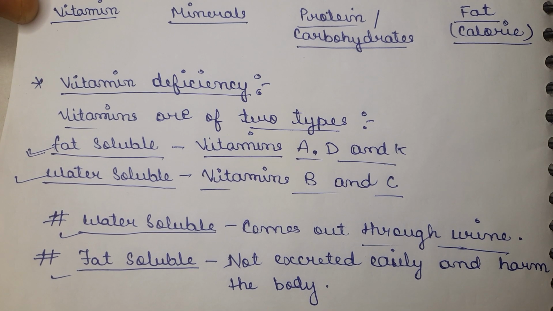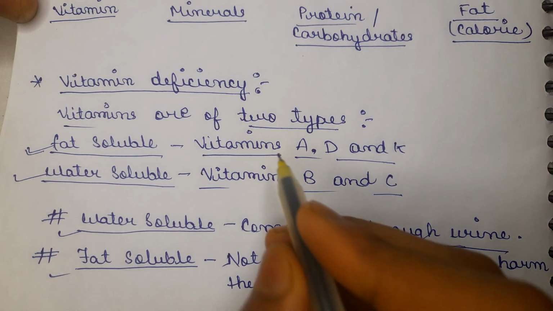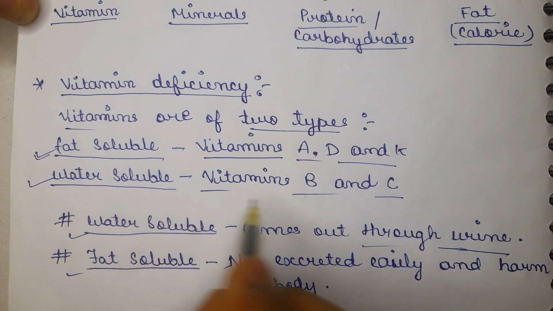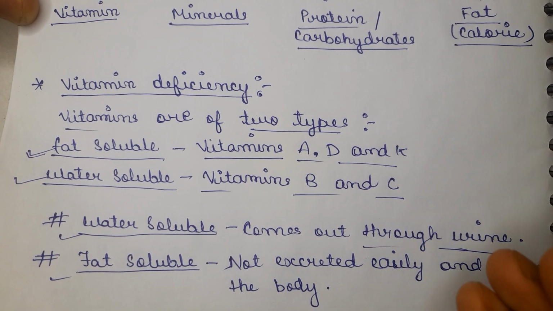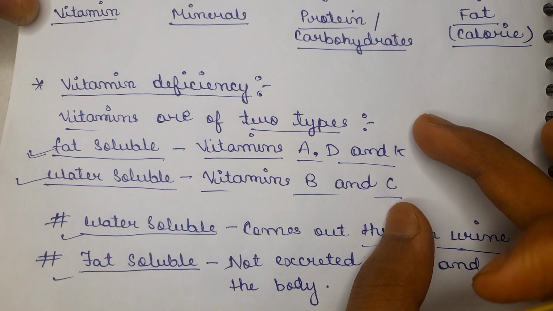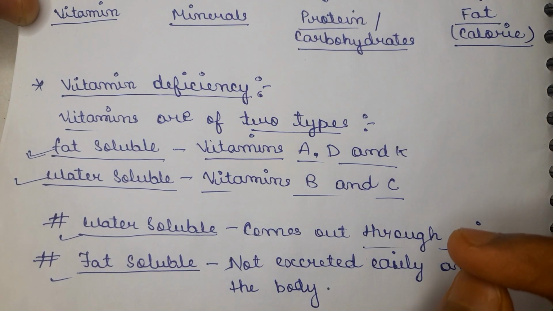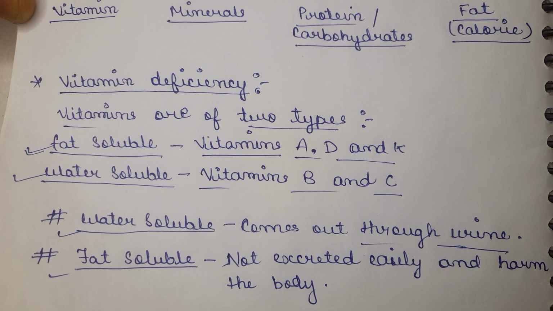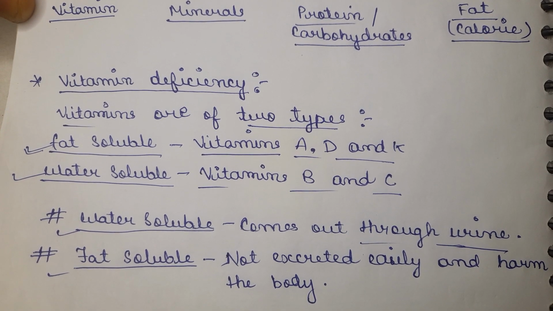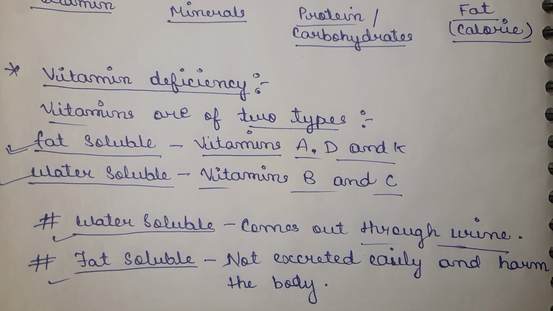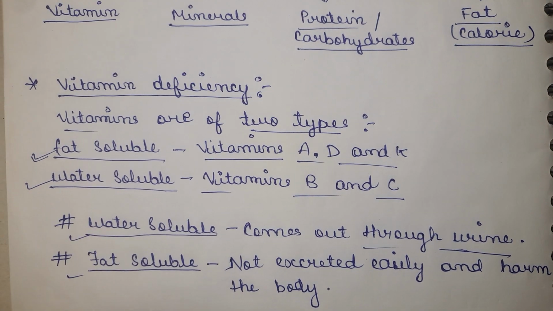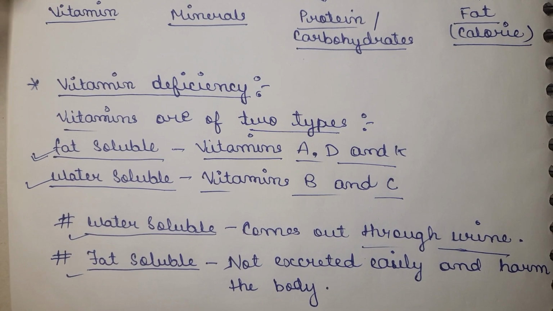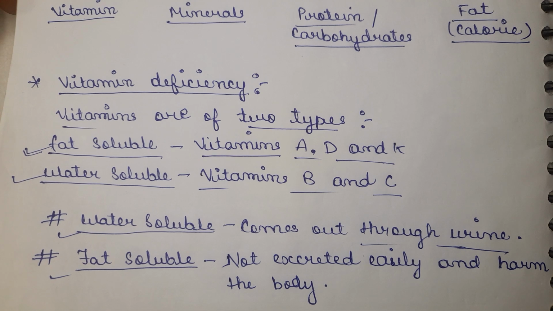So vitamin deficiency basically comes due to the lack of vitamins A, D, K, and in water soluble due to the lack of vitamins B and C. All the types of vitamins are necessary for the development of the body. So we should maintain our body with a good proportion of vitamins, so that balanced amount of nutrients can't allow the disease to come inside the body.